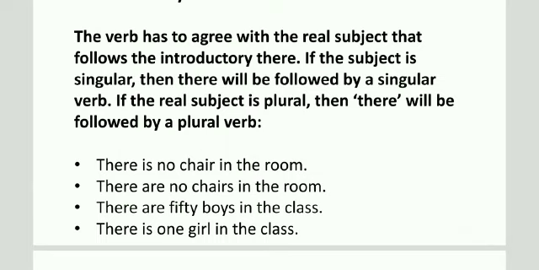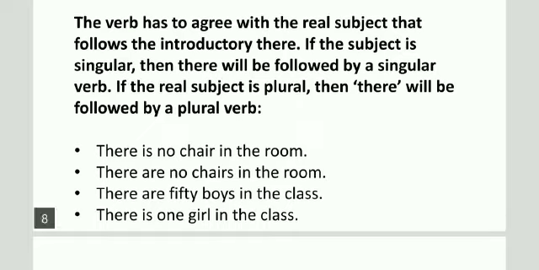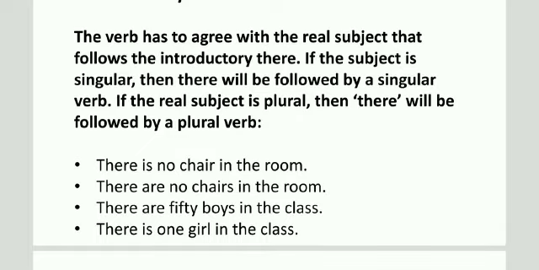Third sentence, there are 50 boys in the class. Here 50 boys, more than one. It means we will have to use the plural verb, are. In another sentence, there is one girl in the class. So we are talking about a single girl, so we will have to use here the singular verb, is. Okay, next one.